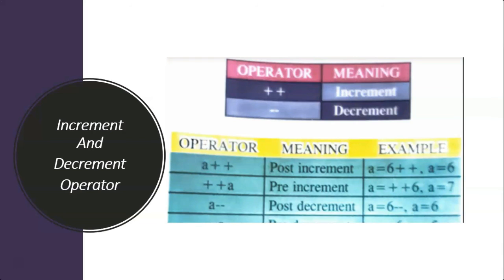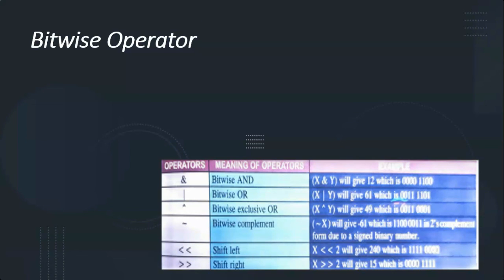The sizeof operator is a unary operator. It returns the size of memory occupied by the operand in bytes. Bitwise operator. Operations on each bit of data are carried out by using bitwise operators. You can see the symbols of the operators, meanings of the operators, and the example given.